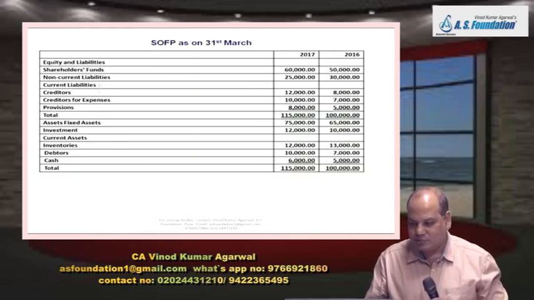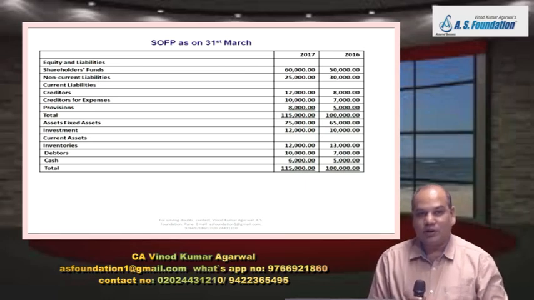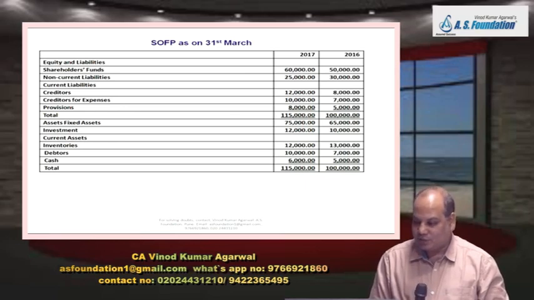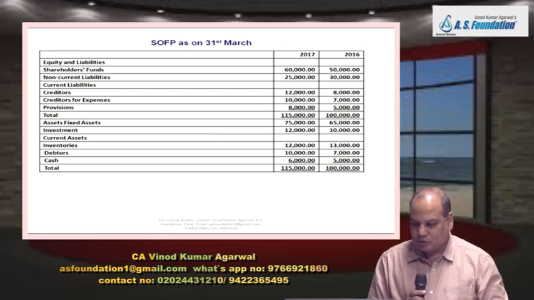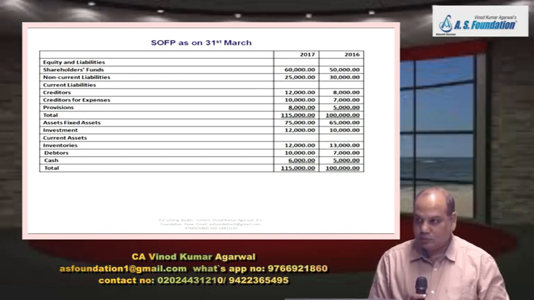And then there is a SOFP, shareholder fund, non-current liability, current liability, under that creditor for expenses, provisions, total. And we have fixed asset, investment, current asset, inventory, debtor, cash. Is there any adjustment also below? No, very good.